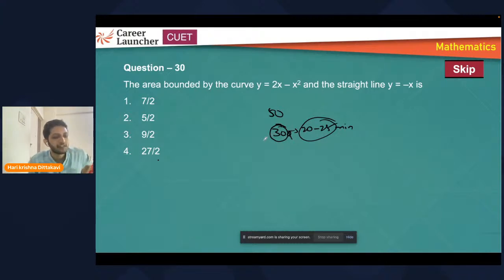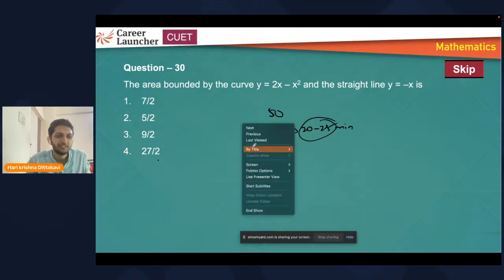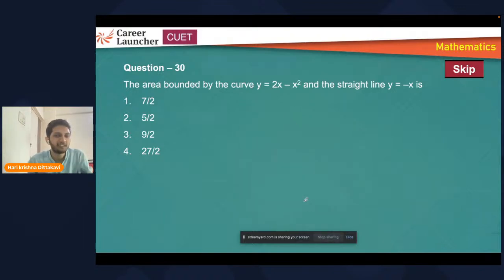Will the level of the exam be the same? They can give a bit tough, like 10% tougher than this. Not all the questions are tough. It will be almost the same as this because this is the first time they're conducting it. So I'm expecting an easy paper. Don't make any errors.